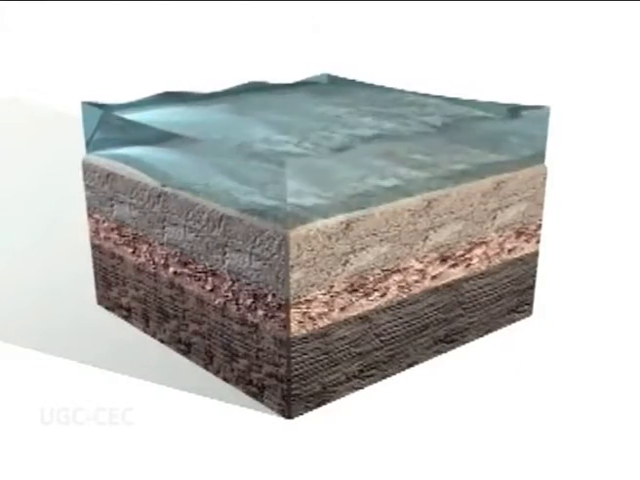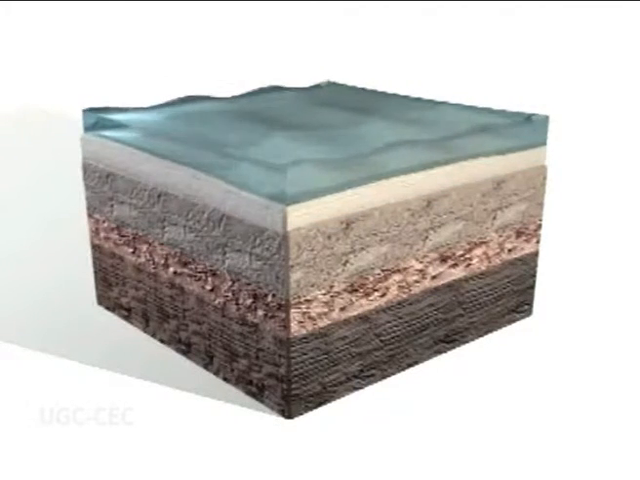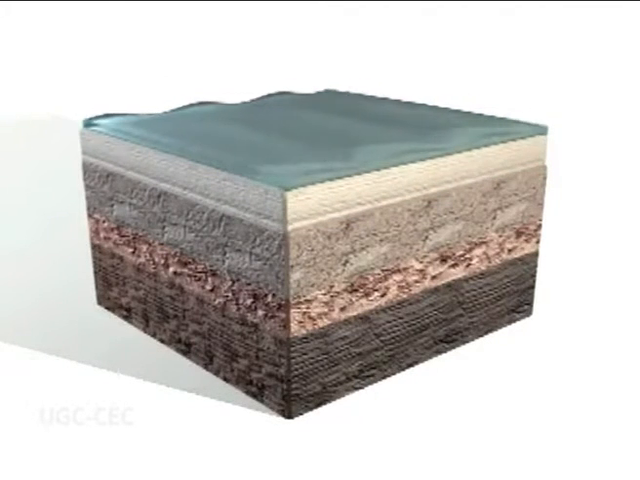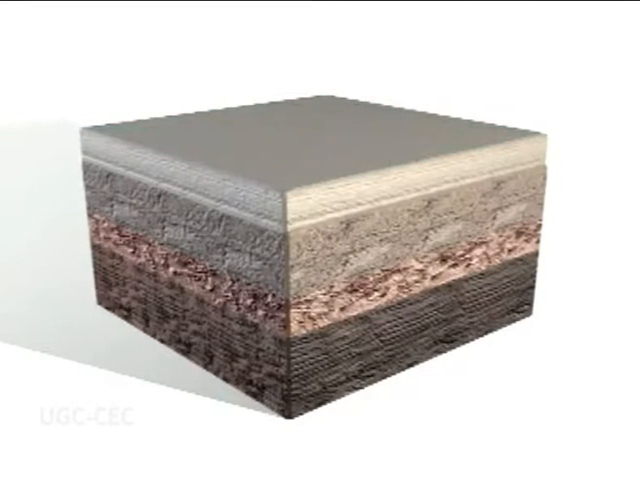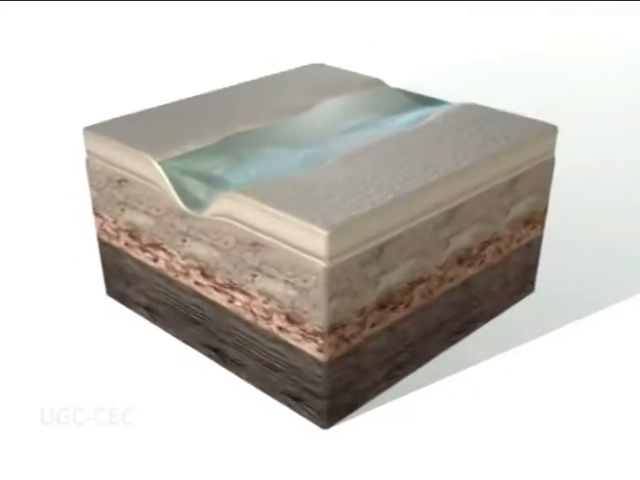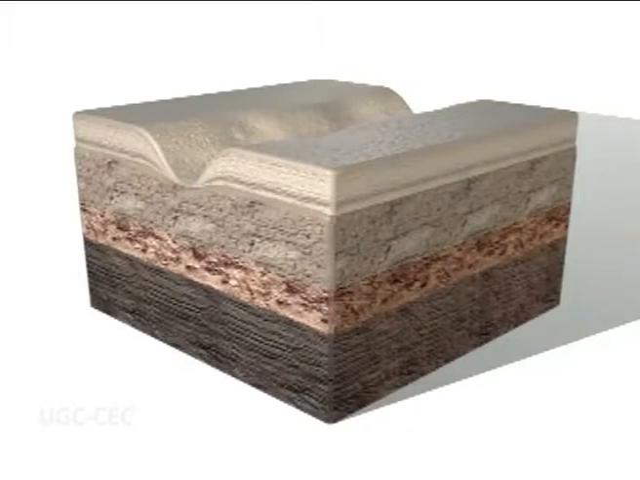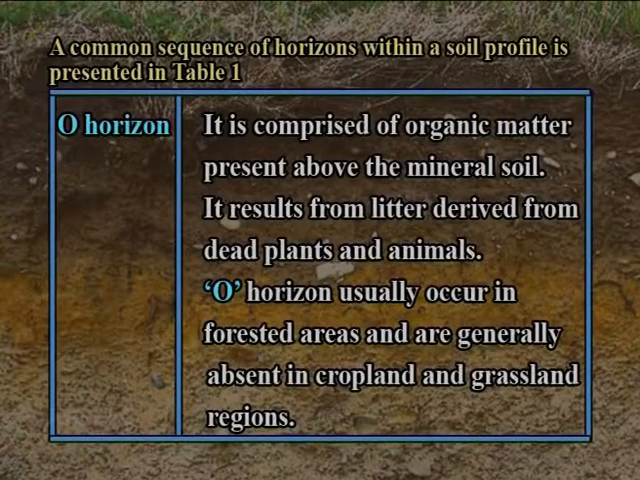5 master soil horizons are recognized in a soil profile. These are designated using the capital letters O, A, E, B and C. Subordinate layers or distinction within these master horizons is designated by lower case letters. A common sequence of horizons within a profile is presented in table 1.